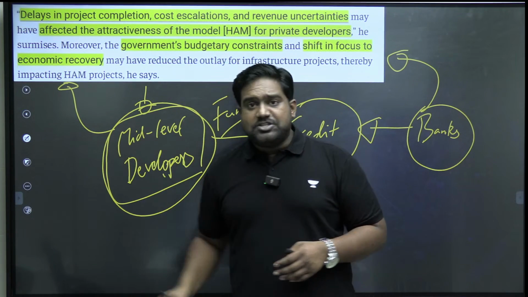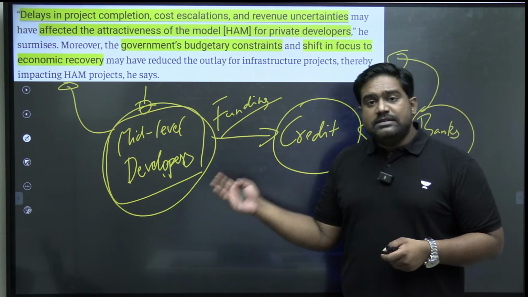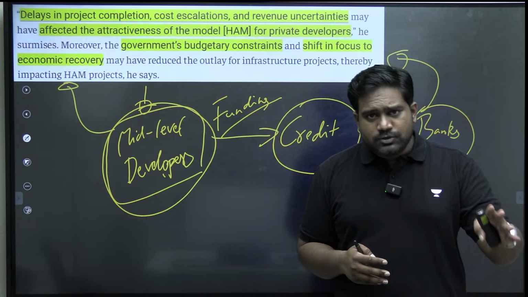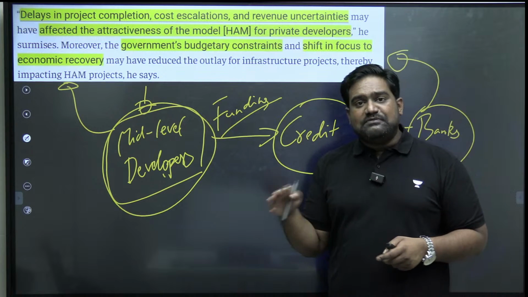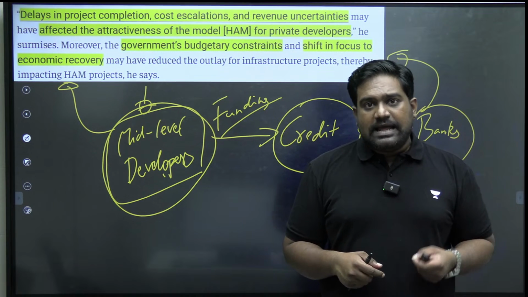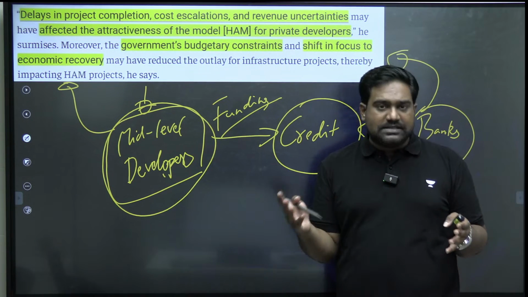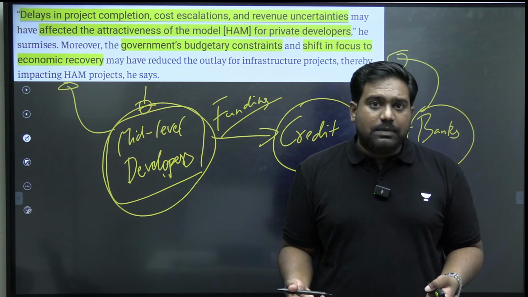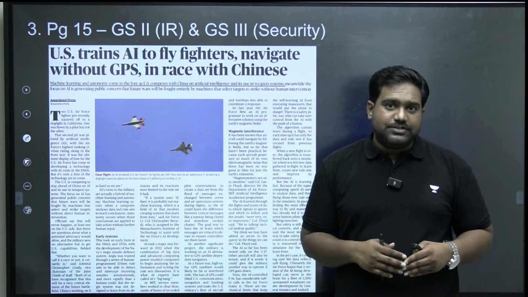Plus, even the government's budgetary constraints are a challenge, because the global economy is going through turmoil. If you look at the budgetary allocation, there is a certain constraint on the part of the government when it comes to allocation of funds for road construction activity. So all these challenges are hampering the effectiveness of the HAM model. The article is questioning how relevant the hybrid annuity model is. Was it better that we followed EPC or the BOT annuity model, or is this model better? It's a comparison. There are strengths and weaknesses in every model, right? It is highly debatable, but at least being aware of these infrastructure models will be very helpful both for your prelims and your mains.